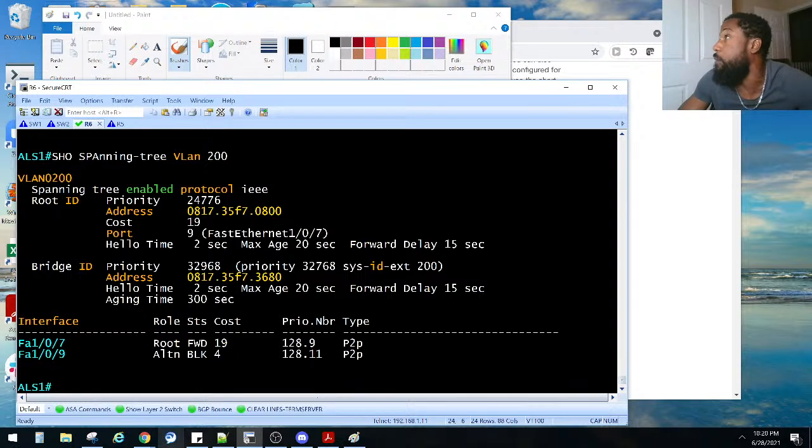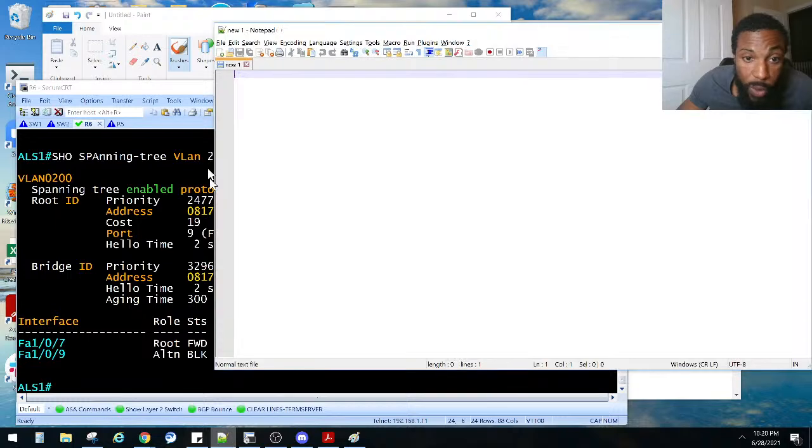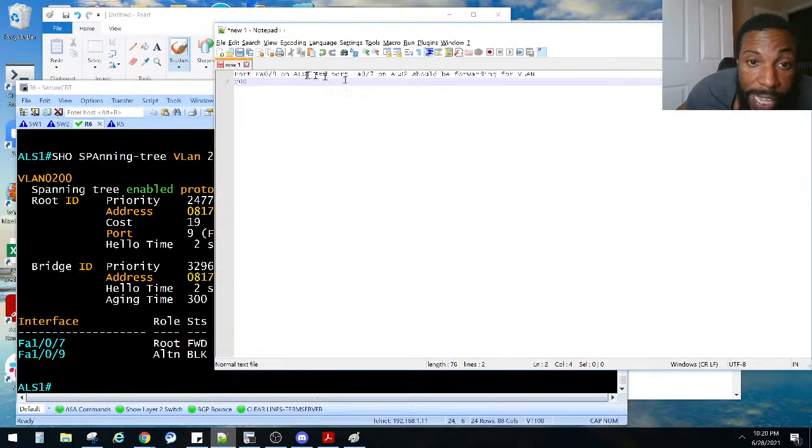Here's what they asked for. I'm gonna put this up so y'all can see it for task 4. This is what I need to fix for task 4, so that way I can fix this. I've been stuck on this for a while, right? This is what they asked for. Port FA09 on ALS1.